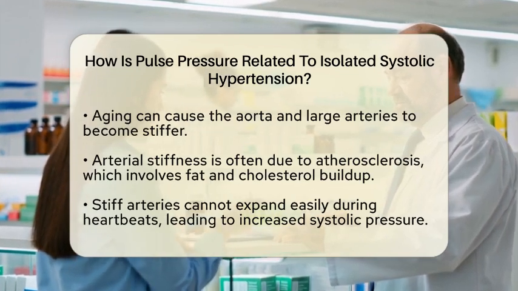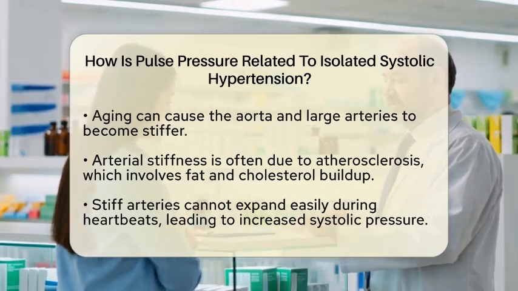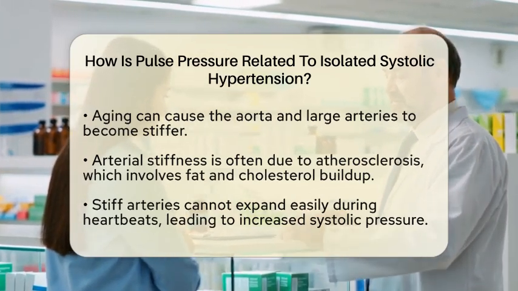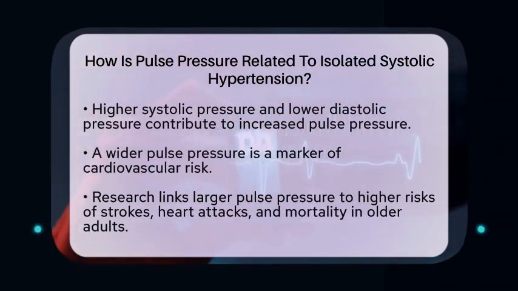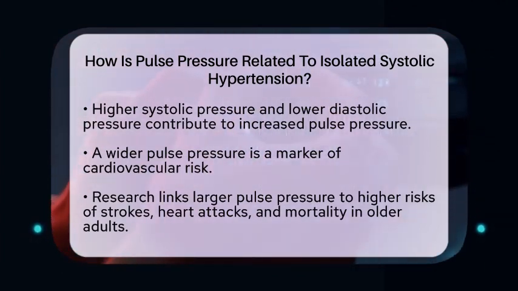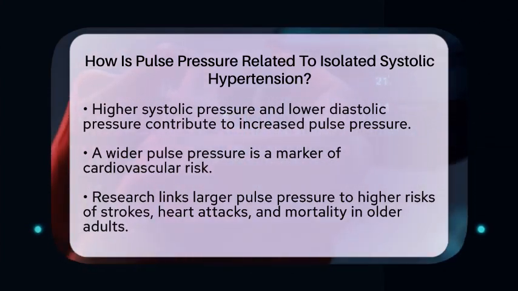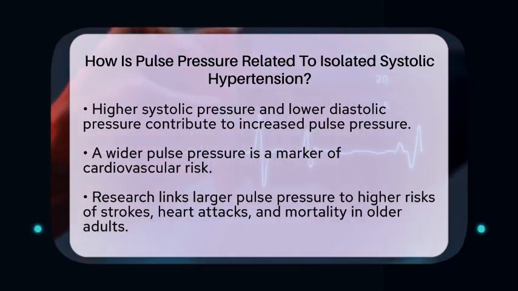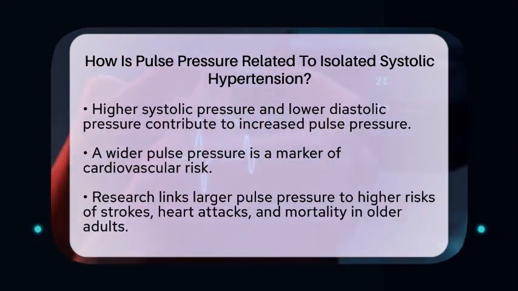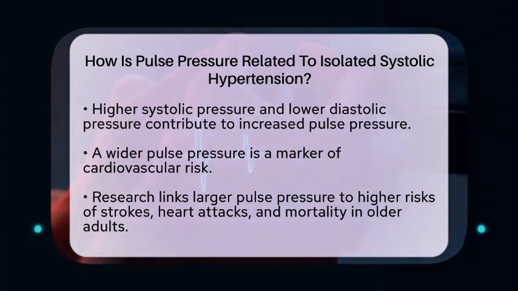Now, why is this important? A wider pulse pressure is not just a number. It serves as an important marker of cardiovascular risk. Research shows that a larger pulse pressure indicates greater arterial stiffness. This can independently predict serious cardiovascular issues like strokes, heart attacks, and even death, particularly in older adults with isolated systolic hypertension. The stiff arteries cause pressure waves to return to the heart sooner during systole, which raises systolic pressure even more and lowers diastolic pressure. This can compromise blood flow to the heart and brain.